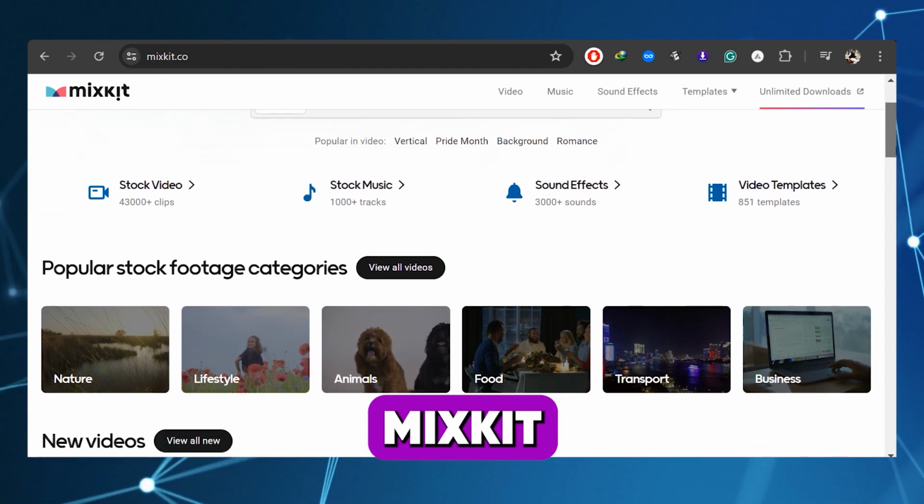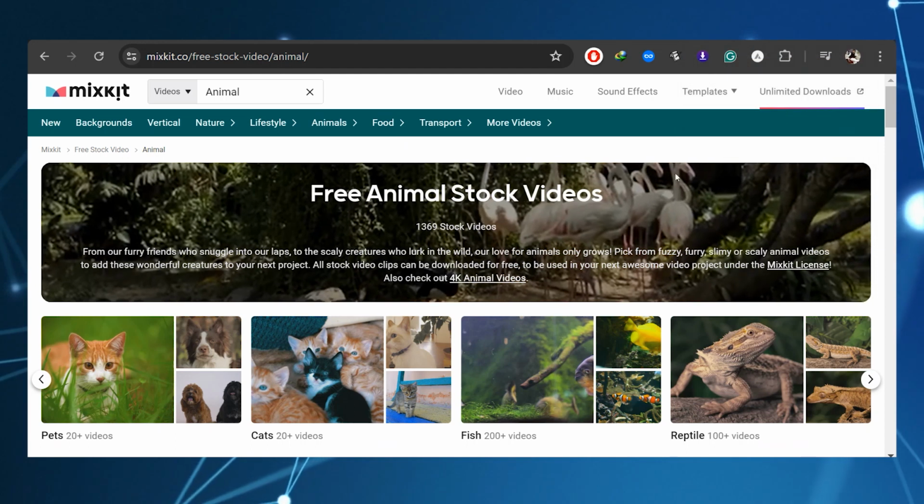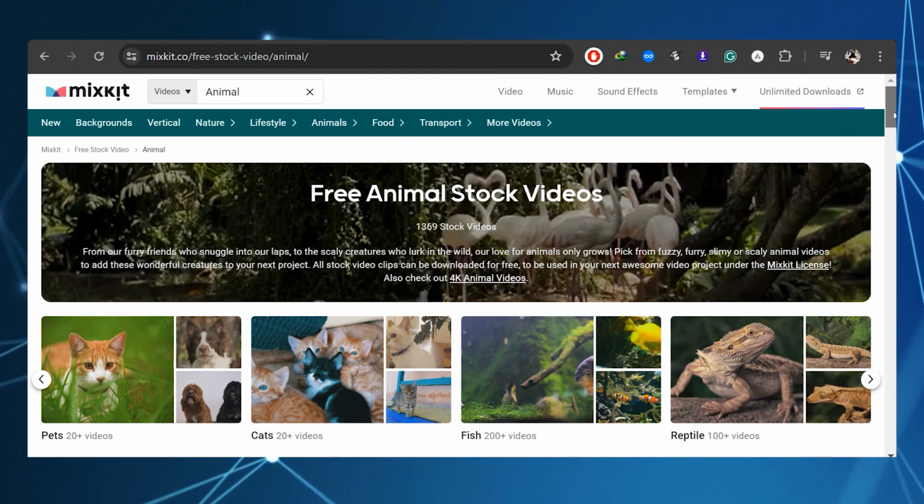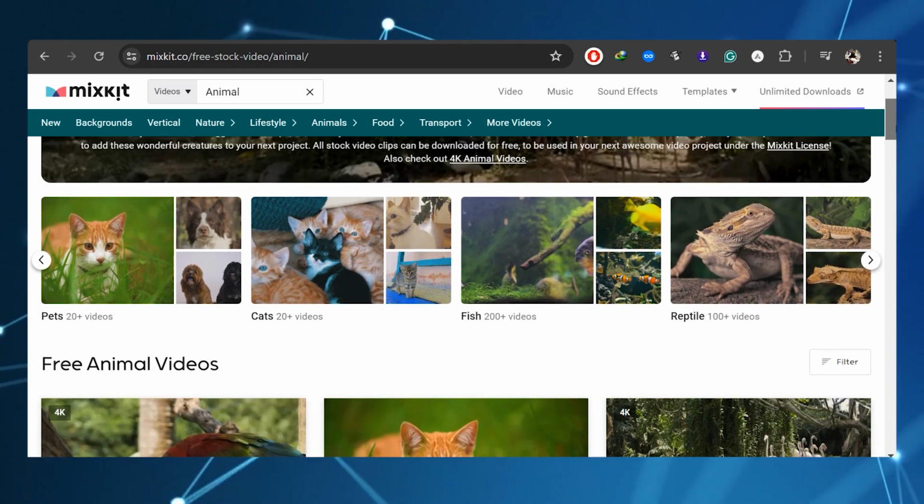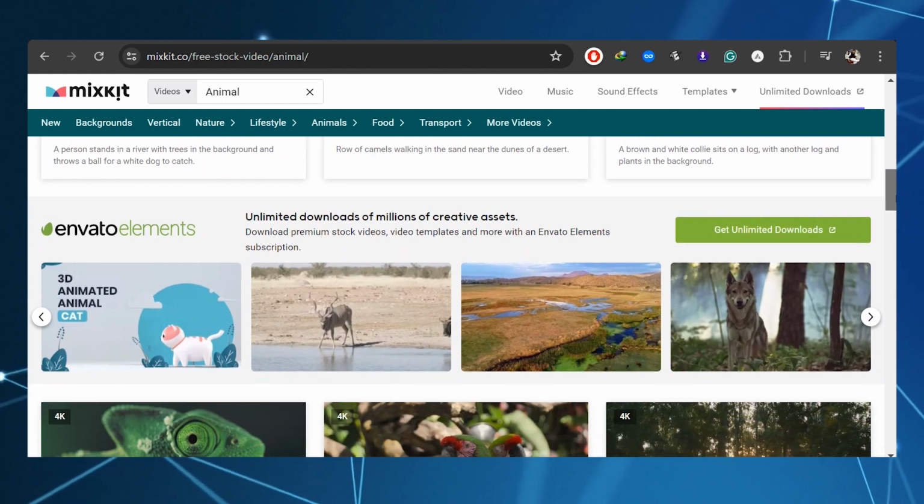Another website you can check out is Mixkit.com. It's like a backup option in case you can't find what you need on Pexels.com. You can pick and choose the ones that fit your video idea perfectly. You can add them to your video creation without worrying that someone might say you're using their stuff.